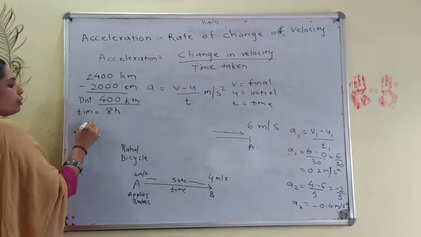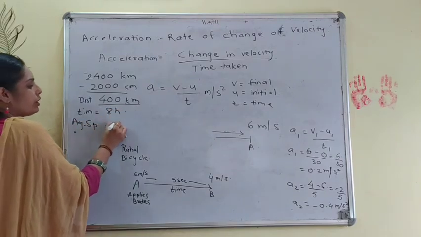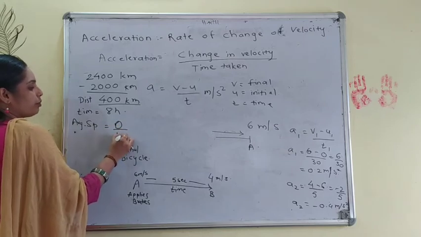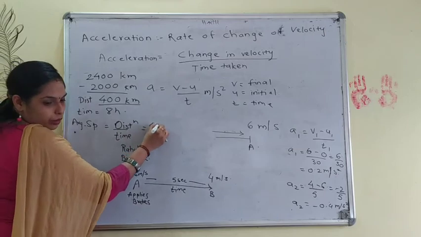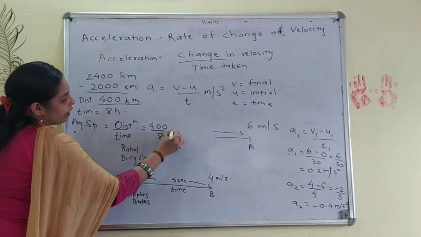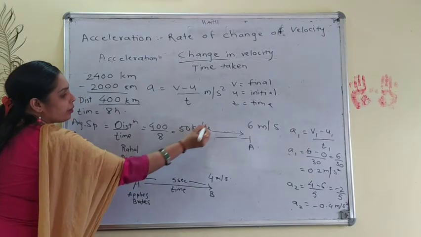Average speed is distance upon time. So it will be 400 upon 8, and the answer is 50 kilometers per hour.